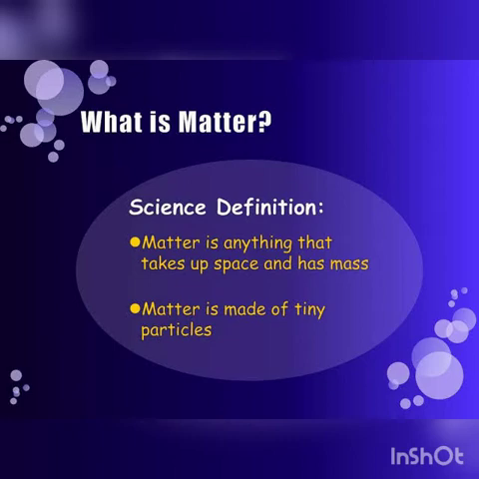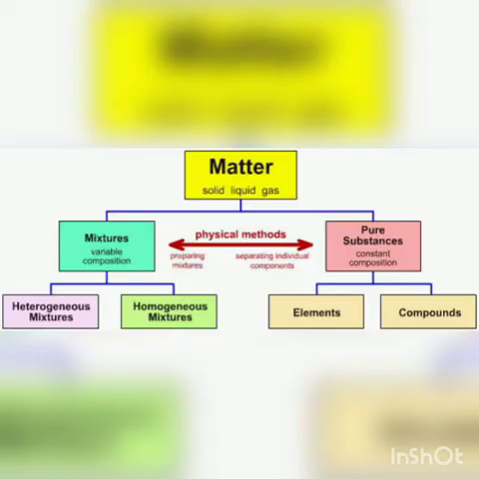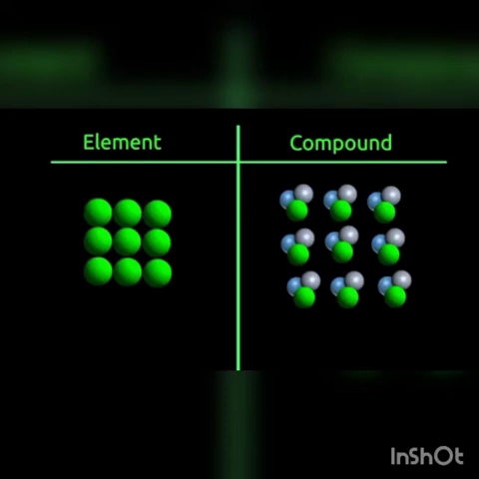Matter is classified into two broad categories. One is pure substance, the next one is mixture. Pure substances are further classified into elements and compounds. Mixtures are classified into homogeneous mixtures and heterogeneous mixtures. Yes, atoms combine to form molecules.